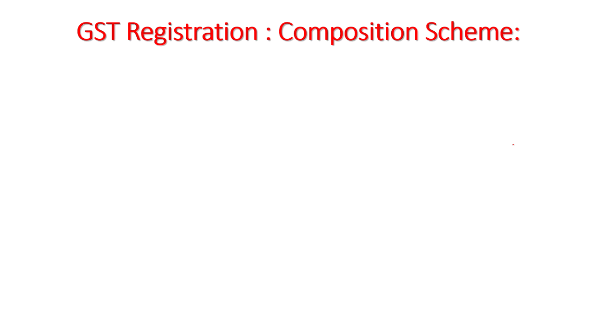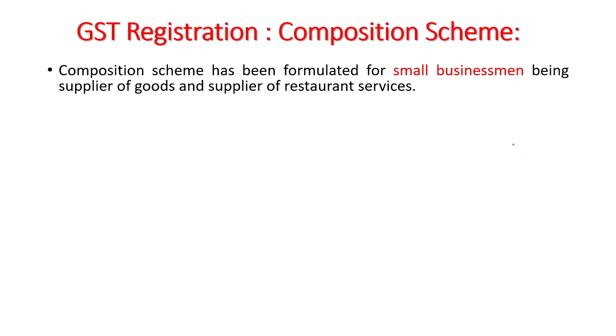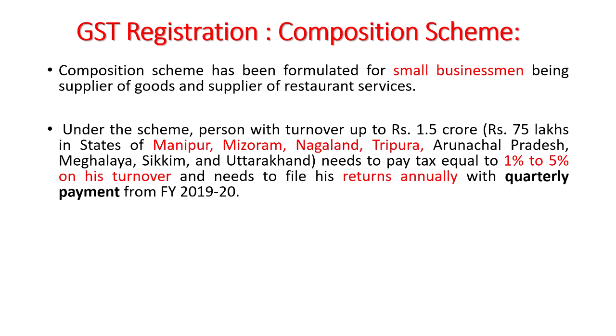And you often hear about the GST composition scheme. People tend to say, I have a composition scheme in some small businesses. This composition scheme has been formulated for small businessmen who are suppliers of goods and suppliers of restaurant services. And under this scheme, the person can have a turnover up to 1.5 crores, and 75 lakhs in case of some states like Manipur, Mizoram, Nagaland, Tripura, Arunachal Pradesh, Meghalaya, Sikkim and Uttarakhand. In such a case, it is 75 lakhs only, that is the threshold limit.